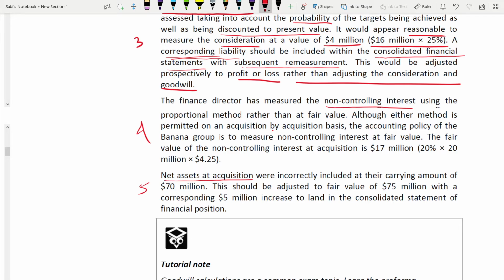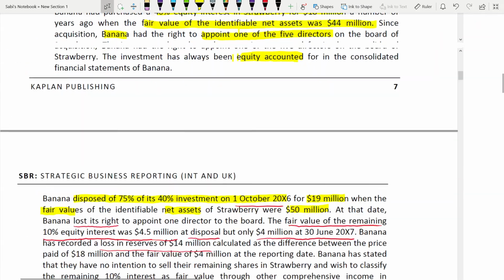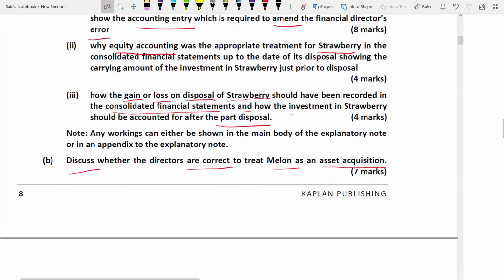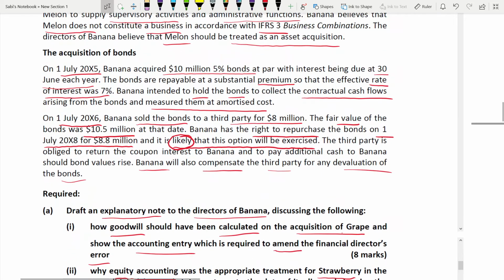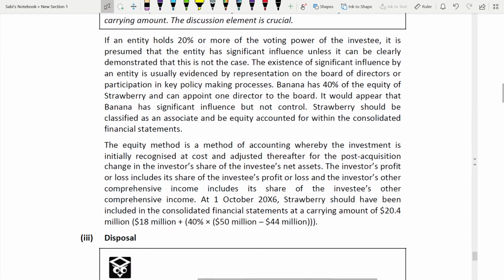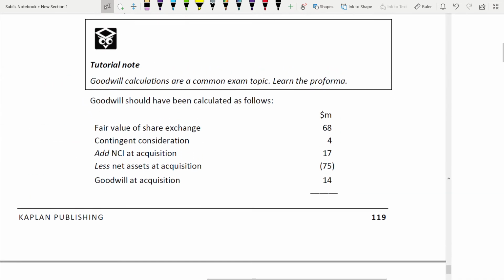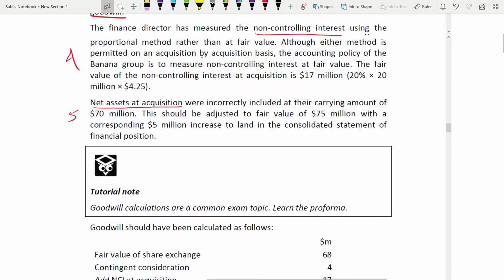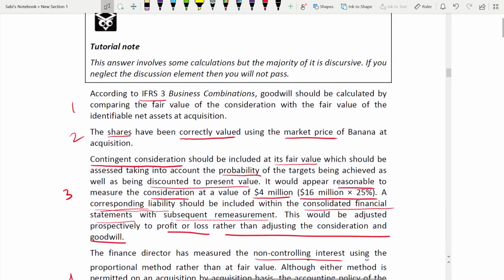It is for how many marks? First of all, let's see that. You're talking about so many paragraphs. It is for 8 marks. Calculation is only a small mark, but the discussion is so much. It is worth writing 5 paragraphs, because later we have maybe 3 marks for calculation also. So that's how the 8 marks are divided.